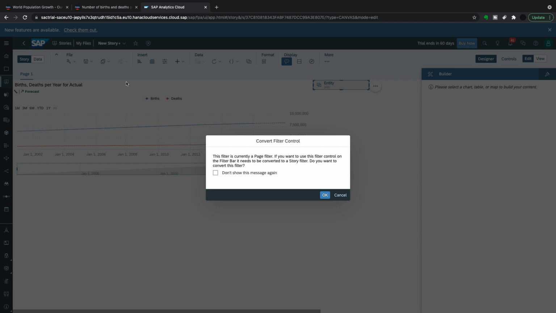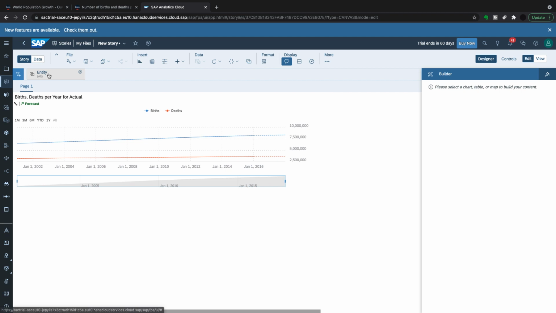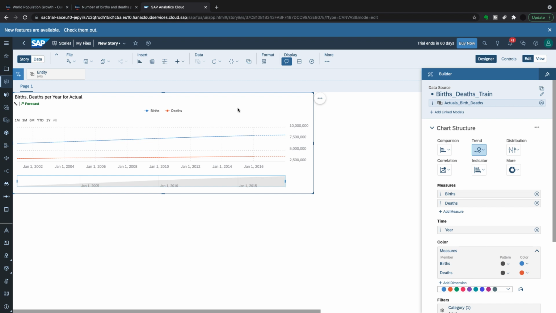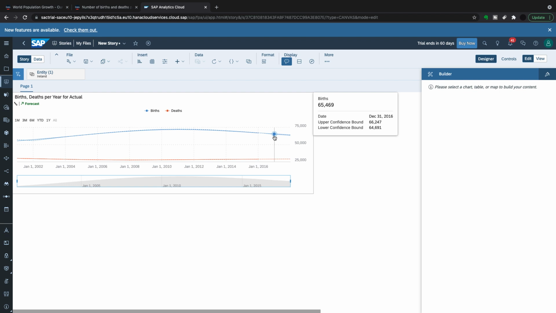I'm going to convert that to a story filter. It doesn't make a difference because there's one page in our story, so it's really just a page filter. But it just means that it's up here and not sitting on the side because I want to put in another chart. So first thing I'm going to do is convert this over to just look at Ireland births and deaths and see what's happening there. So the forecast is forecasted births for Ireland for 16 and 17, and it's deaths for Ireland for 16 and 17.